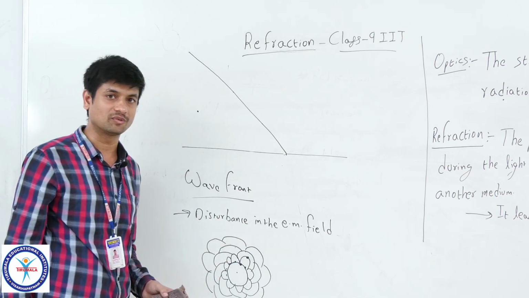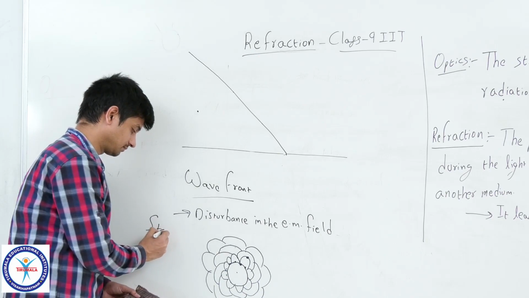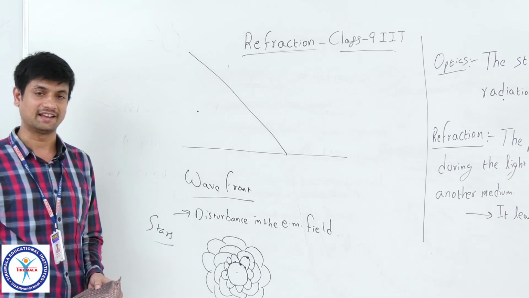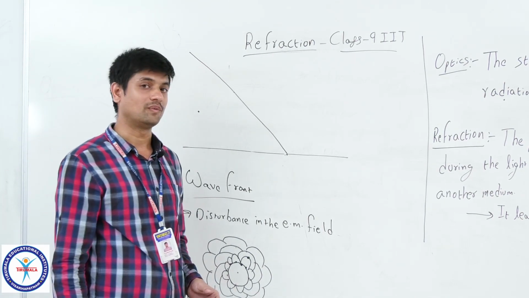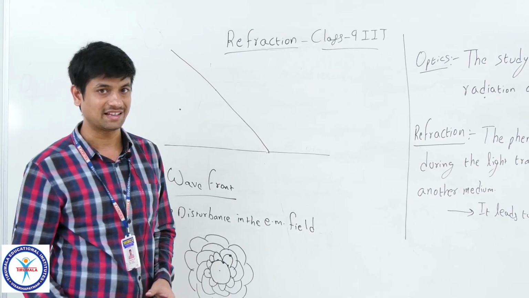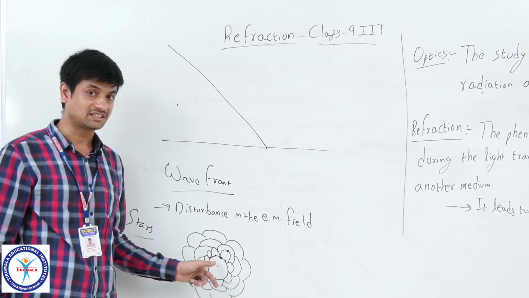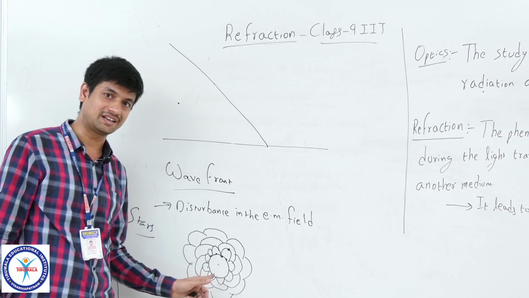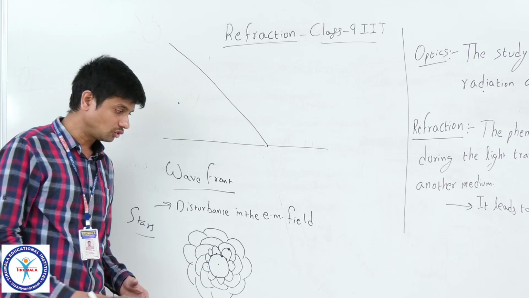Means in this universe we have the sources of the light, especially stars. Even the human beings on this planet Earth and every animal also will get the light from the one of the star named as sun. From that sun we are getting the light that will be in this wave manner. Every point source will create one more disturbance. It forms the spherical wavefront.